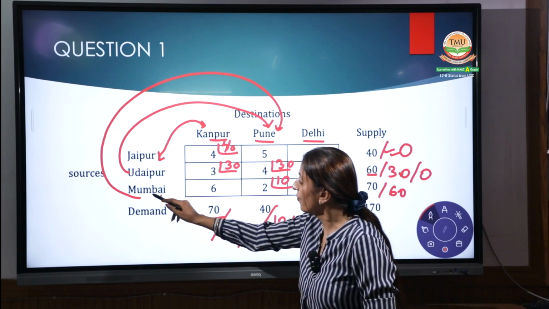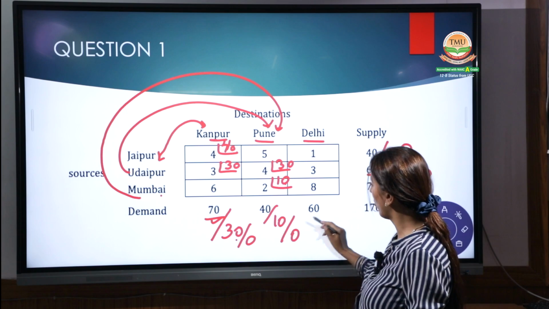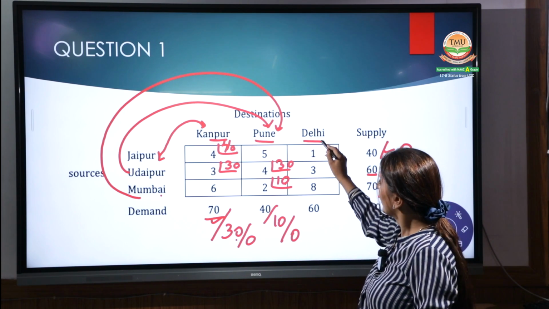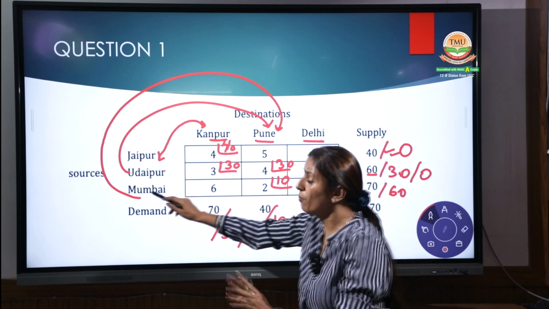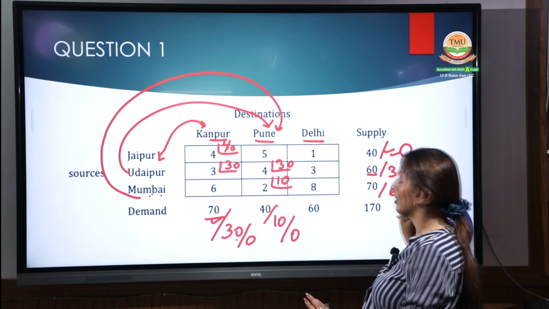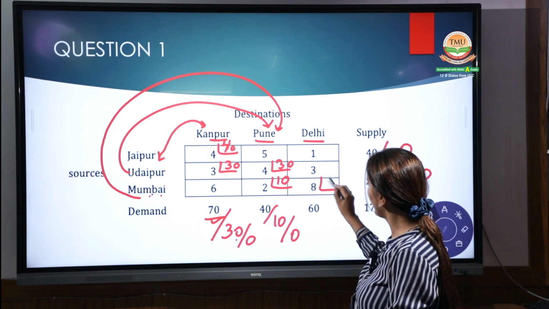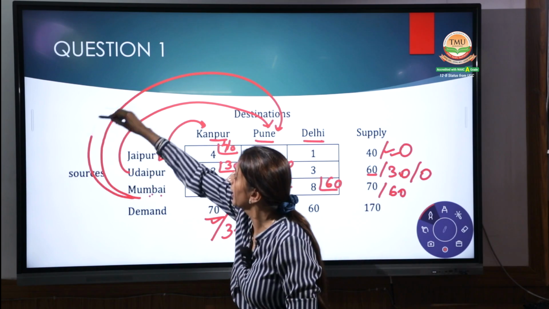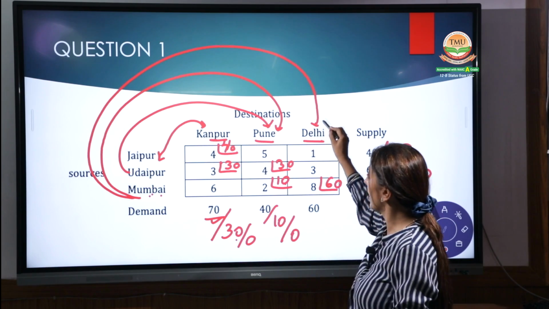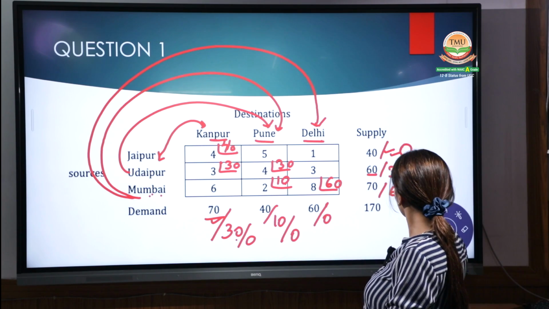Mumbai is all done, 0. 60 pending. Delhi's demand is 60 and Mumbai can transfer 60. So we can transfer 60 units from Mumbai to Delhi. Now this is 0, this is 0.